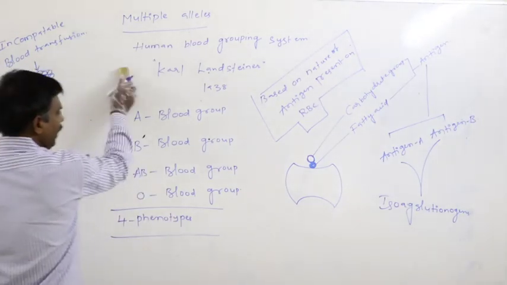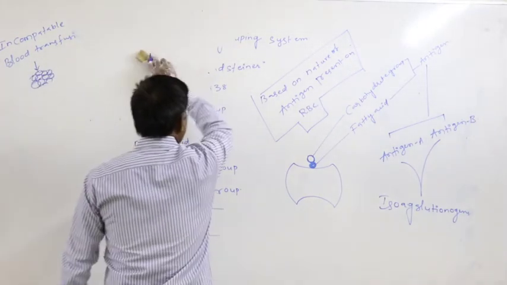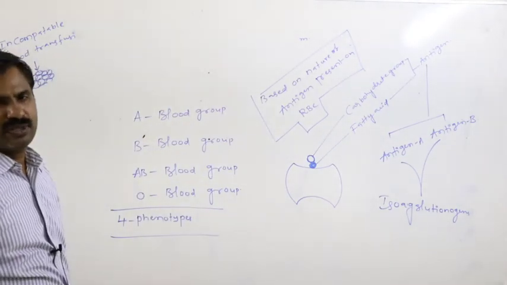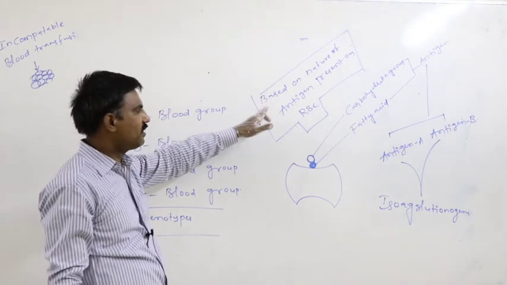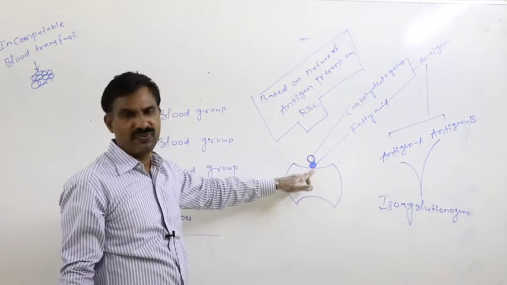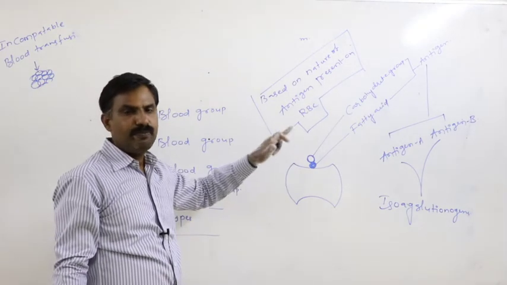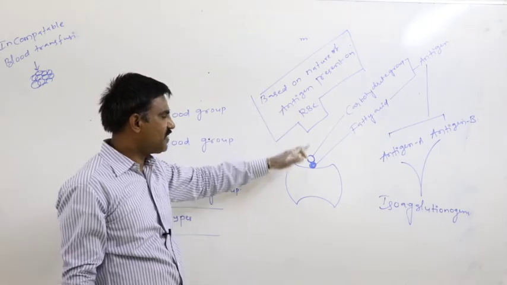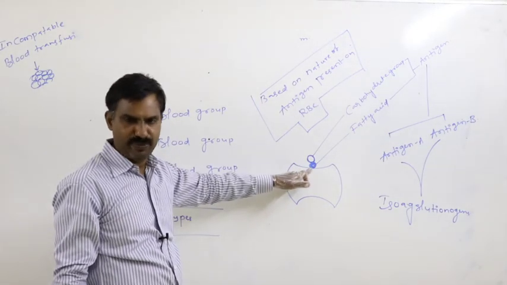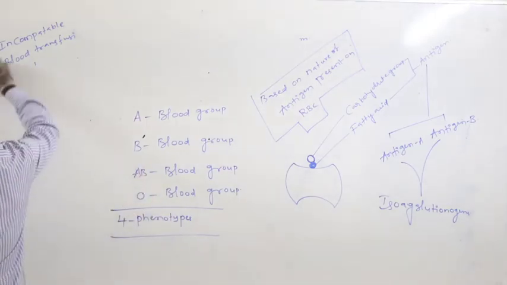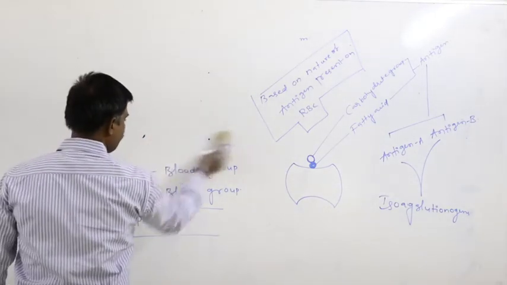So definitely, for the classification of the human blood grouping system, what is the basis? The nature of the antigen present on the surface of the RBC. Based on the nature of antigen present on the surface of the RBC membrane, these blood groups are principally categorized into 4 types.